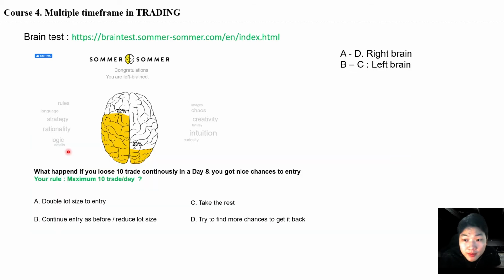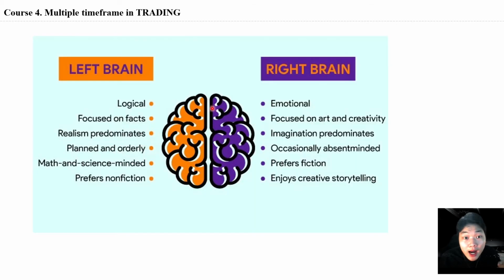To know whether you are left brain or right brain, you can go to the brain test using this link to understand what kind of person you are. And here is the result I already tested for myself. For me, 72% is left brain and 28% is right brain. It means that I am a logical person. I normally trade with 2 to 3 time frames.